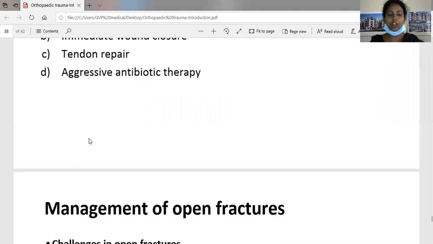So the learning objectives from this class: first we have to know what a fracture is, and we have to differentiate a traumatic fracture, a pathological fracture and a stress fracture. Pathological fracture means pain followed by the fracture. Fracture followed by the pain is a traumatic fracture.